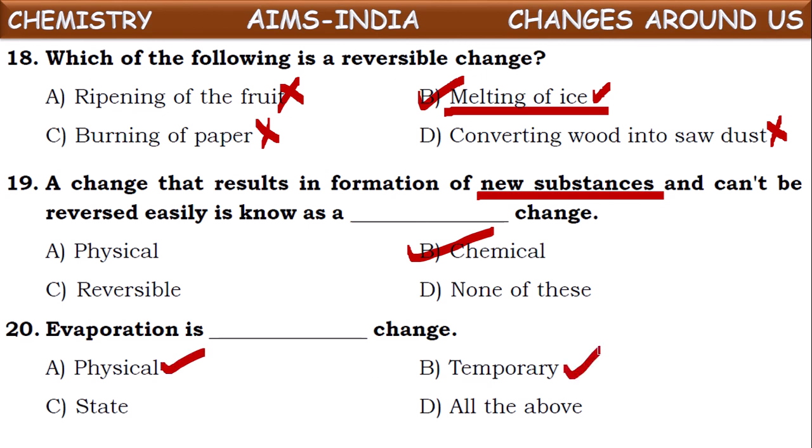What do you mean by temporary change? It won't exist in the same new form continuously. It can be reversed back into original form also by reversing conditions. So that kind of changes are called temporary changes.